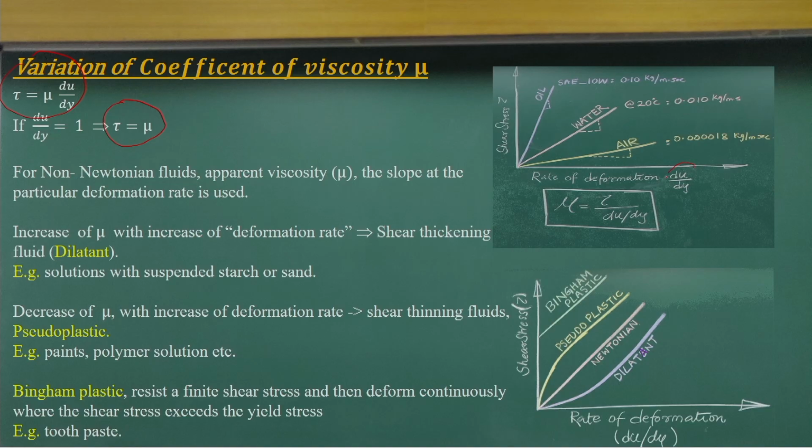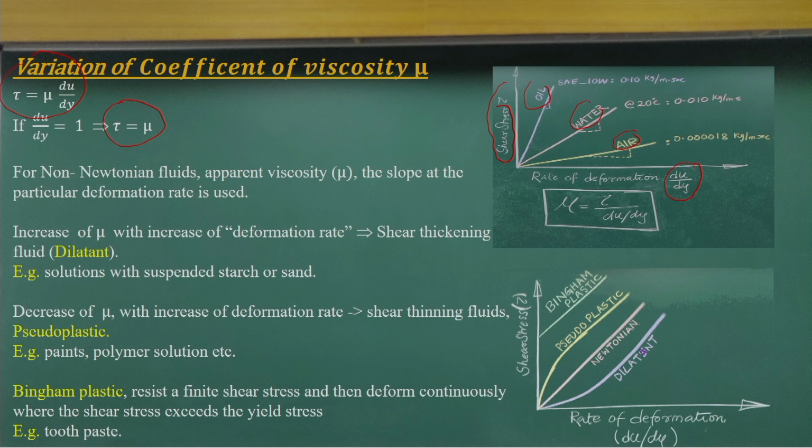If I plot the rate of deformation, the velocity gradient, against the shear stress for common fluids like air, water and oil, you experience that whenever you drag a solid surface on water, air or oil, you need more force to drag it on an oil mass as compared to water.